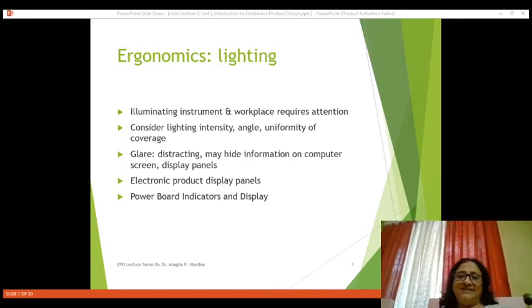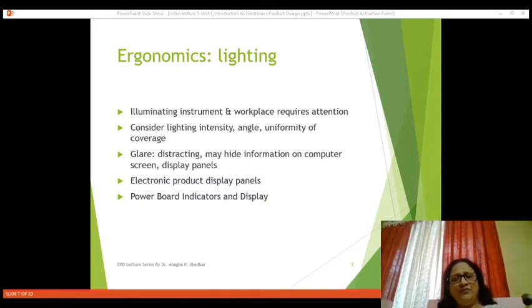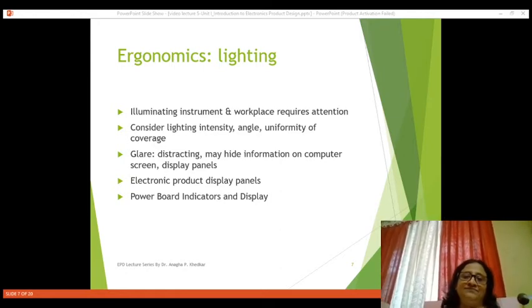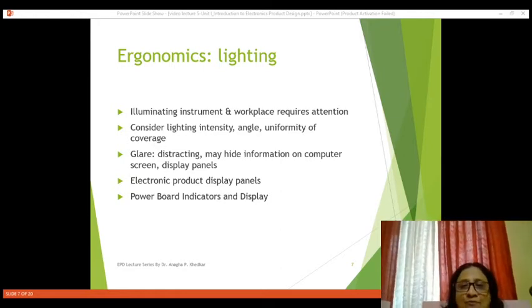Because sometimes glare appears on the screen and that glare is distracting. All of you might have come across this glare whenever we use smartphone screen or we use computer or laptops. From some angle, we find it many times that glare is coming on our eyes and this glare is very distracting. So the product should be designed such that glare should be avoided.